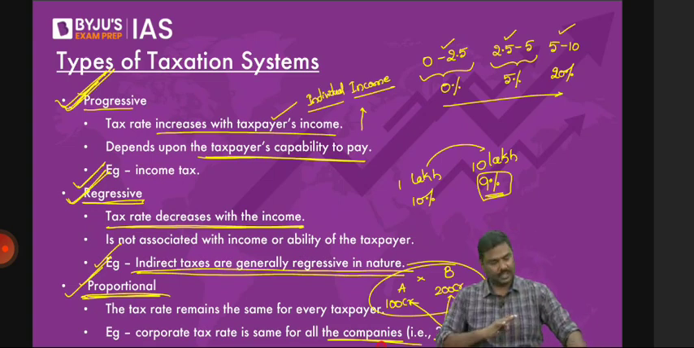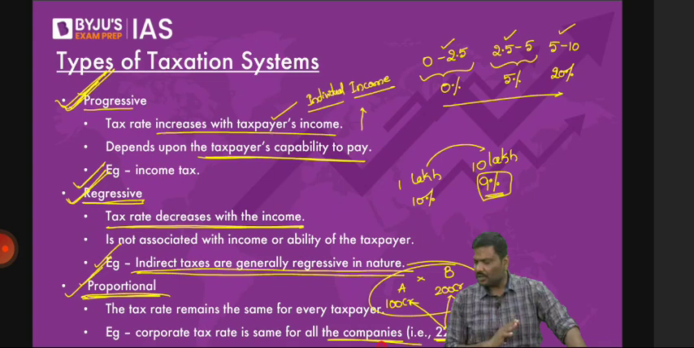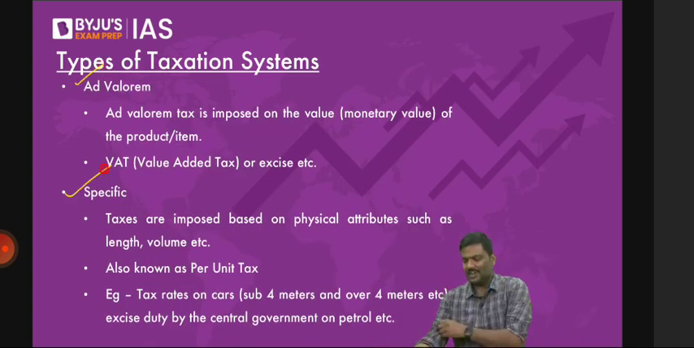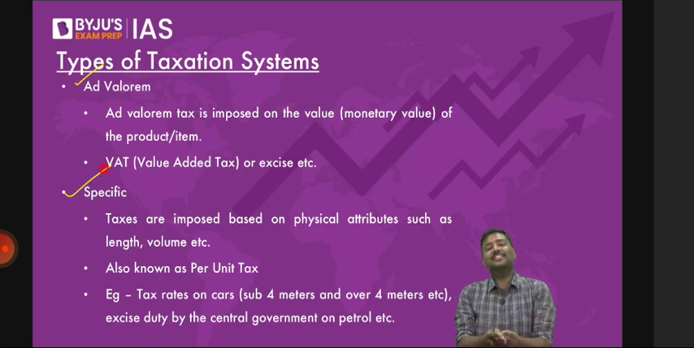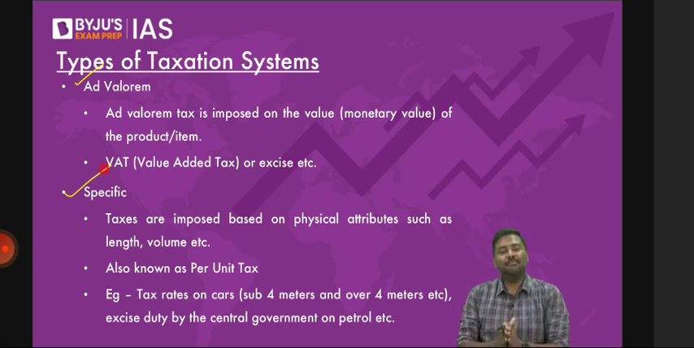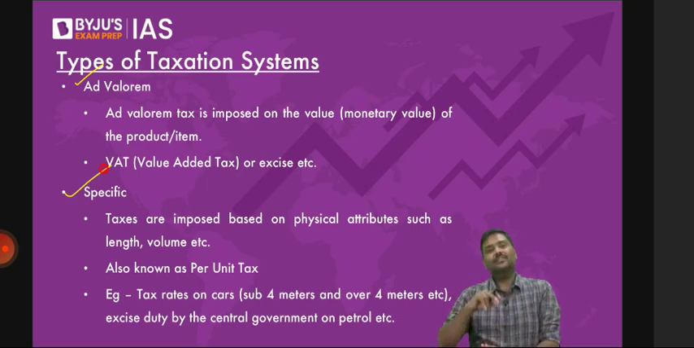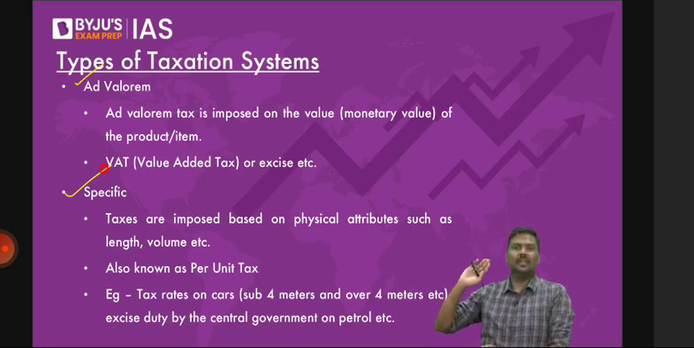Can I go to the next one? Third one is the concept of ad valorem and specific. What is proportional tax? Proportional tax means irrespective of change in the income, the tax rate applicable will be one. I'll repeat it again. Irrespective of the income, that is the tax base, if the tax rate applicable is the same for everyone, it is called proportional.